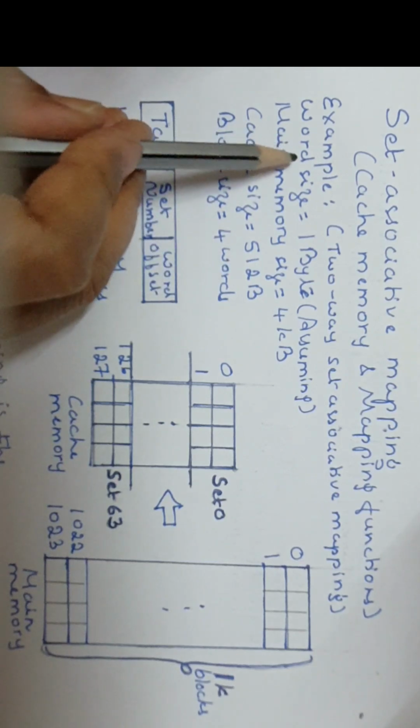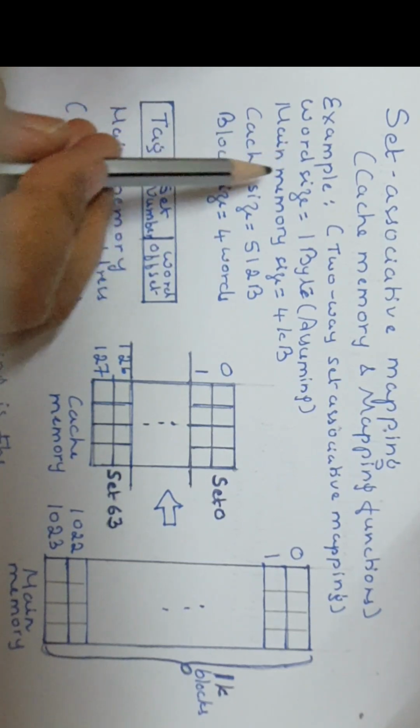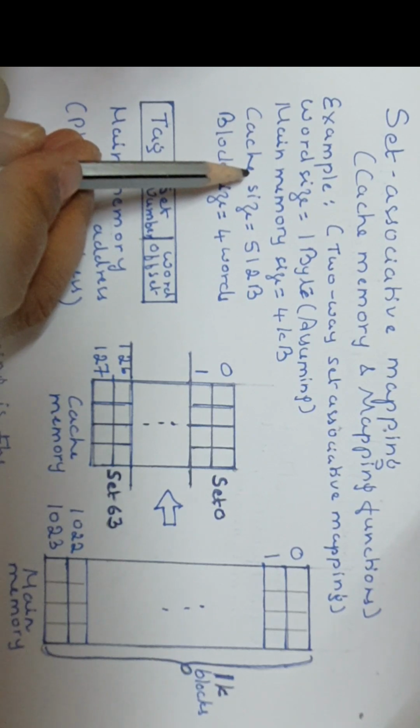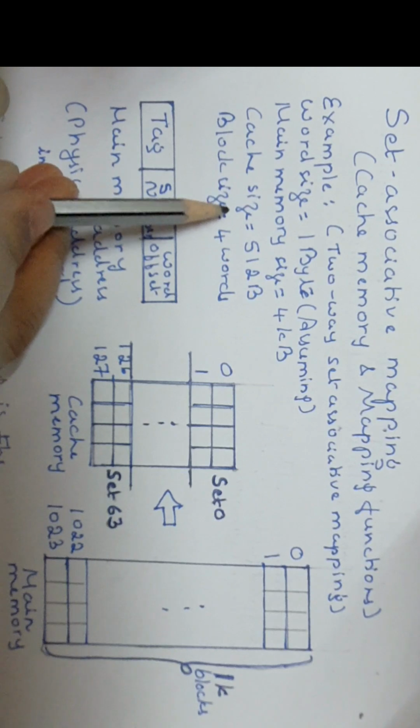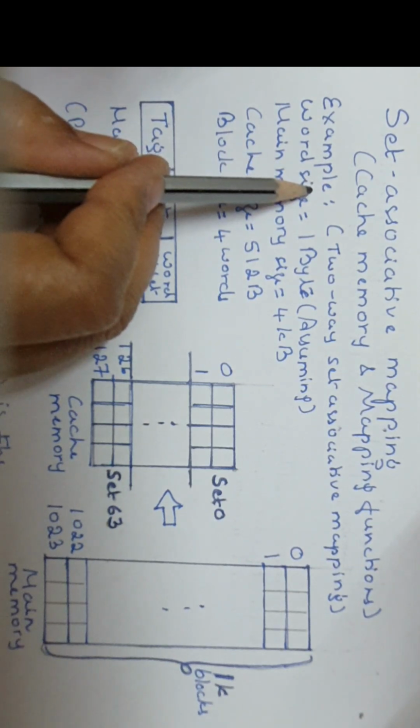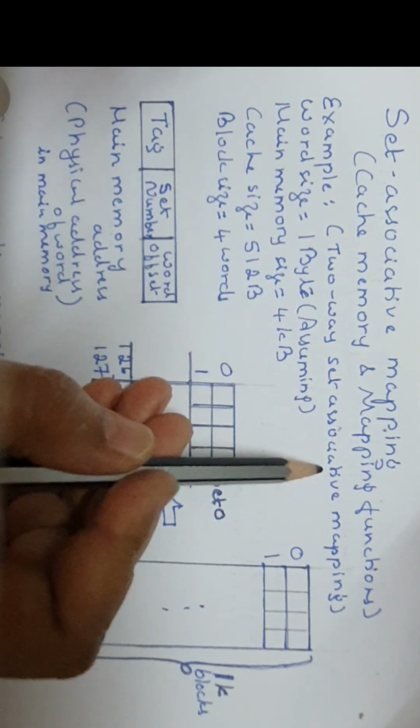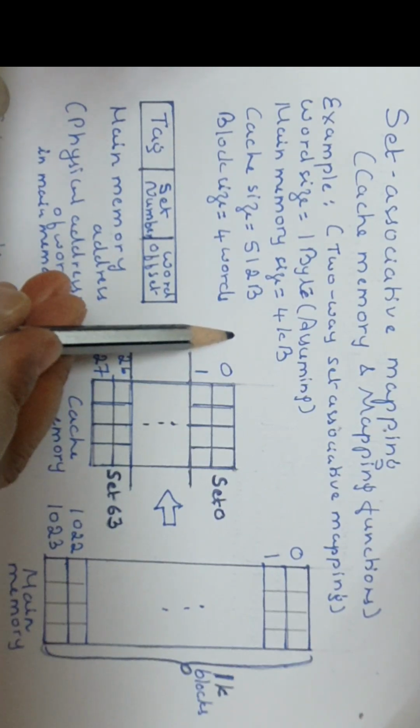The example which I have taken in those two, the same example I have taken here, so that when we study we can compare them very easily. So the example here is for two-way set associative mapping, right?